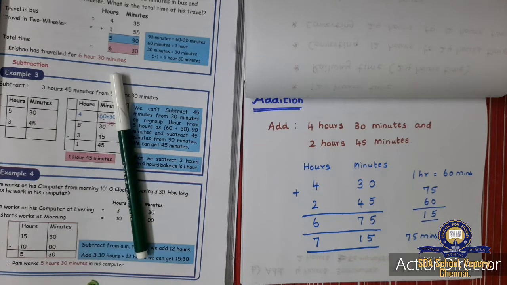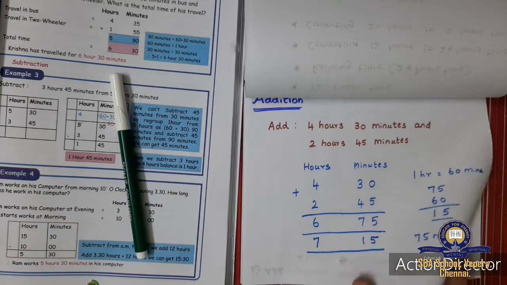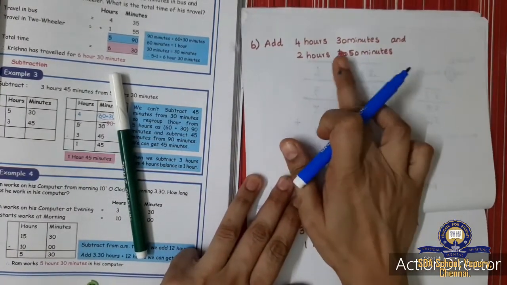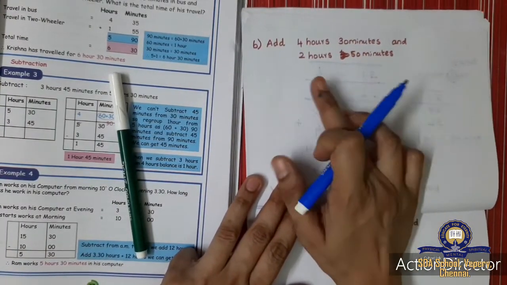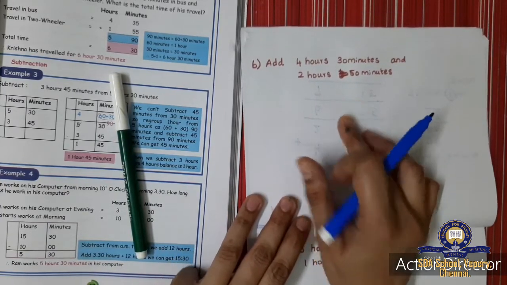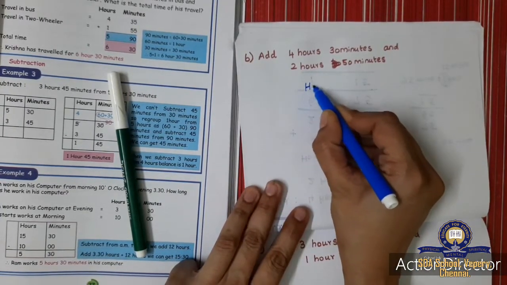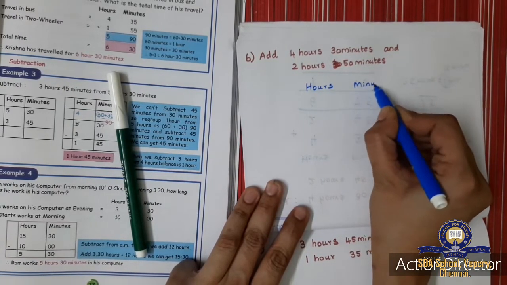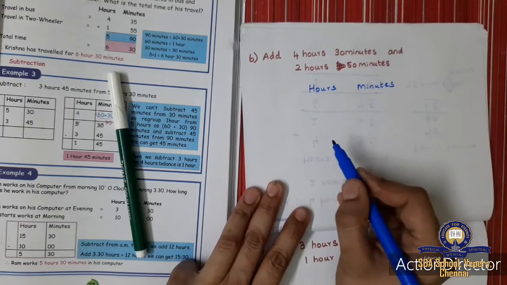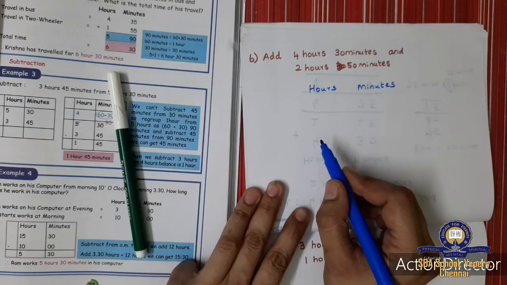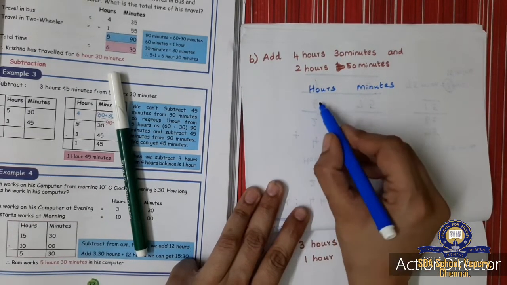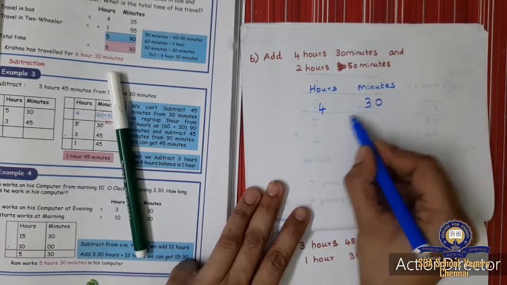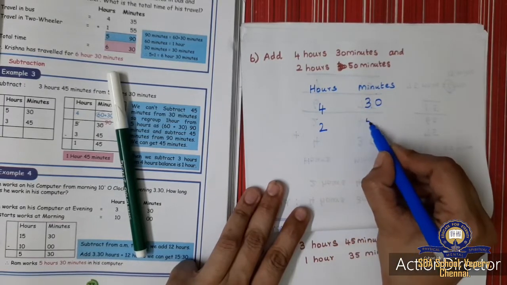We will do one more example so you will understand better. Okay, yes. So this sum: 4 hours 30 minutes and 2 hours 50 minutes. So first we'll write hours, minutes. Okay, so I am going to add now. First write the number 4 30, next 2 50.